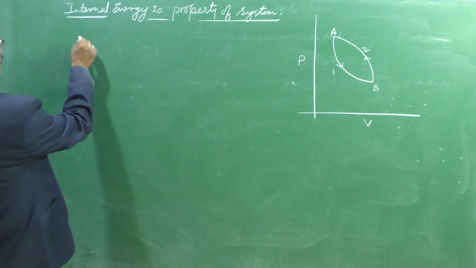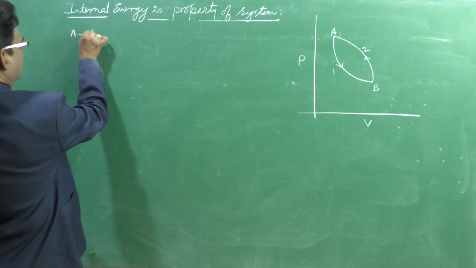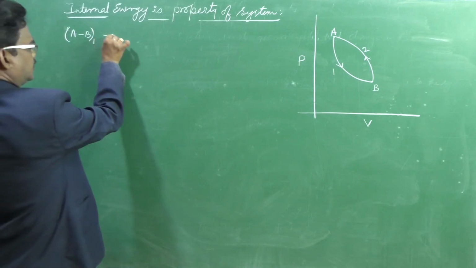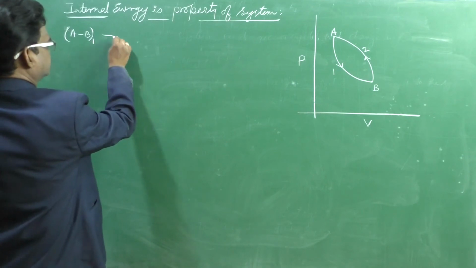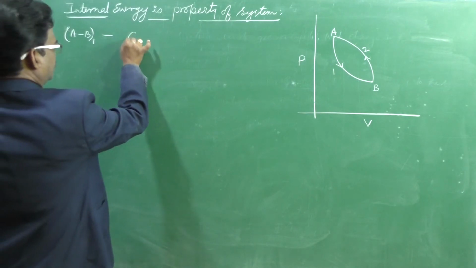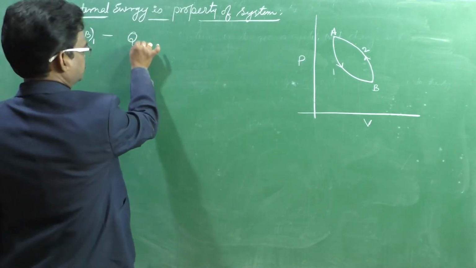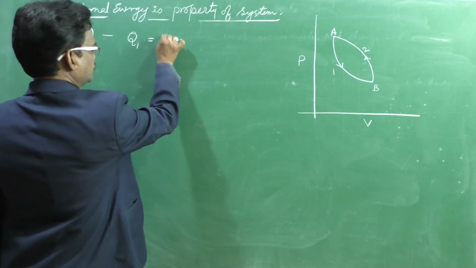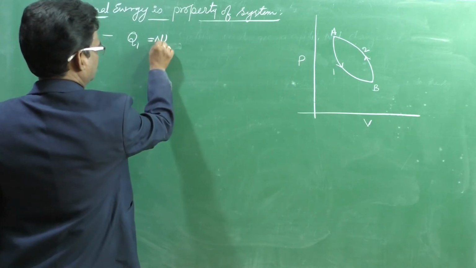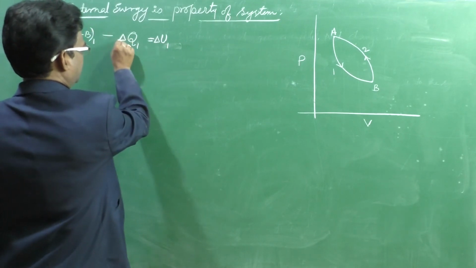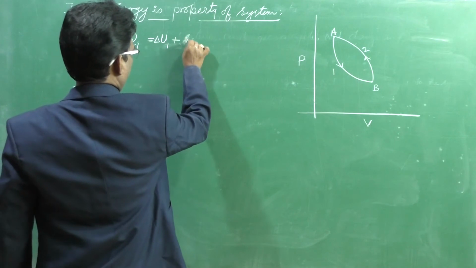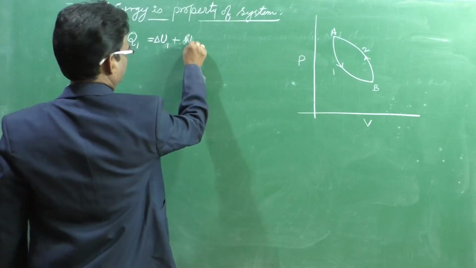Now A to B under process 1. Here the total heat supplied Q in process 1 is equal to delta U in process 1. Heat supplied delta Q is equal to delta U plus work done W from A to B in process 1.